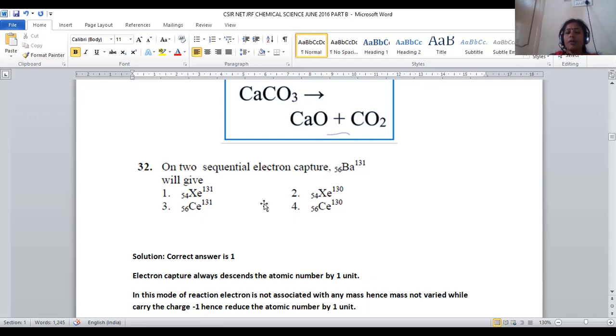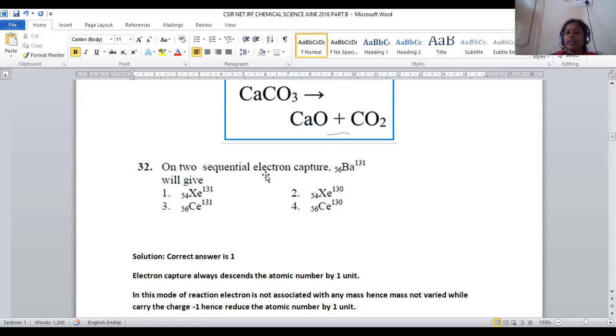Always when an electron is added, what is the electron's mass number and charge? Electron is associated with -1 charge, and the mass is almost negligible, taken as 0. That's why when an electron is absorbed by barium, the mass will not change. The mass number will not vary, 131 remains as 131 only.